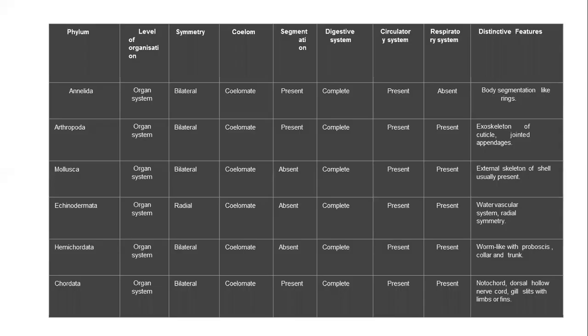Next we are going to the last phylum of today's session, that is Hemichordata. When we talk about Hemichordata, it has a stomochord, which is ectodermal in origin. Organ system level is present, with bilateral symmetry, and it is enterocoelomate.